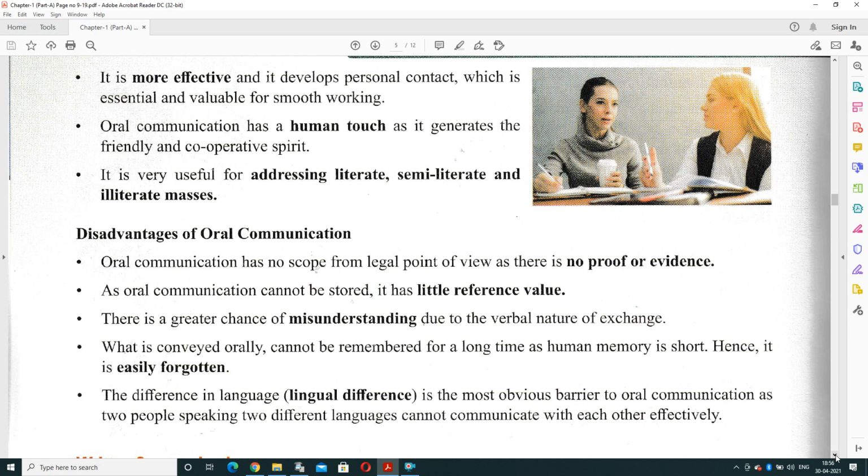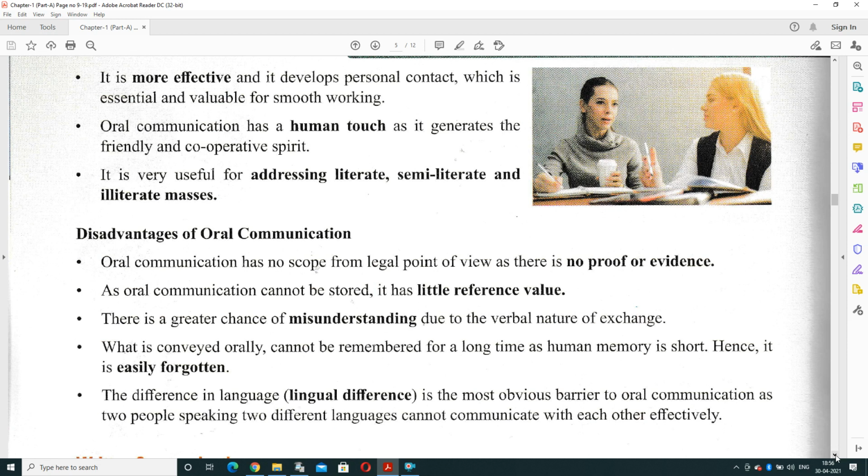Sometimes we speak the same word in one way, but the other person understands it in another way. And what is conveyed orally cannot be remembered for a long time because human memory is very short. It's for a very limited time, so hence it is easily forgotten.